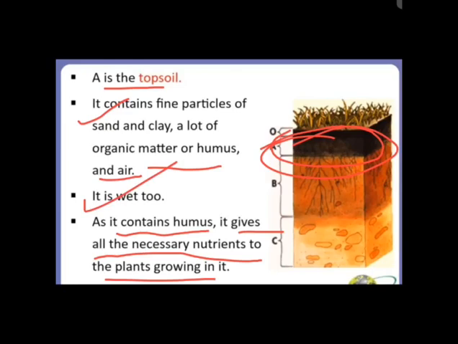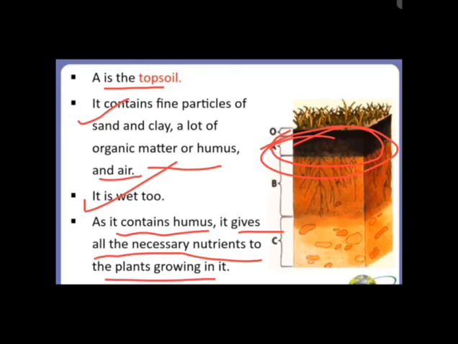And the topsoil is also known as the most fertile layer of the soil because humus is present in it, which provides the necessary nutrients to the plants growing in it. Okay, and the roots of many grasses and plants are found on the topmost layer, and it is also the home to various animals like the earthworm, insects, etc. Because all the animals like insects and earthworms live on this layer.